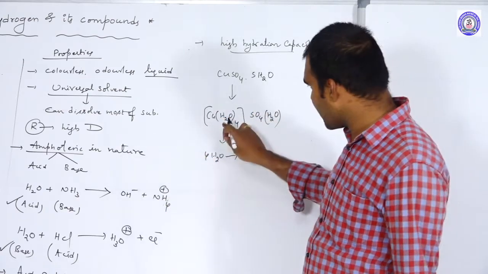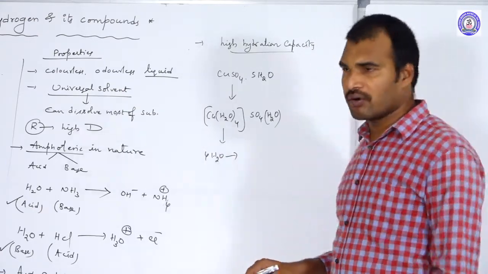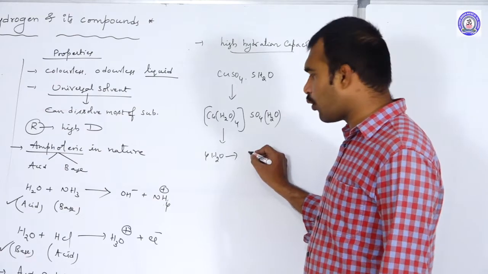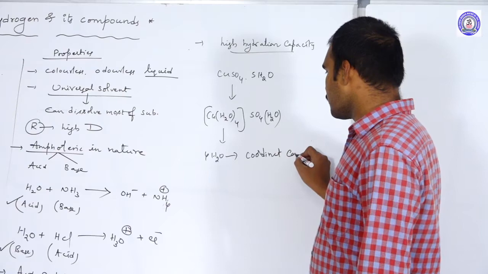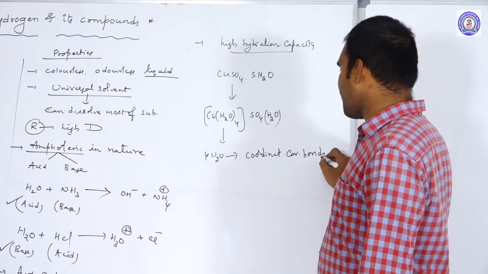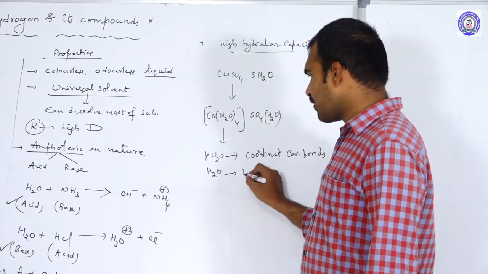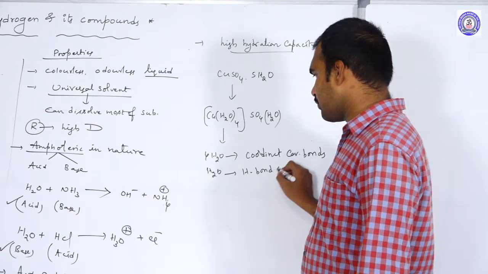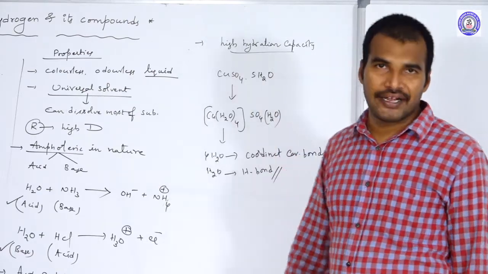Within the complex compound, H2O is acting as a ligand. The bond between the ligand and the central metal atom is a dative bond. So 4 water molecules are bonding with coordinate covalent bonds, whereas the last, 5th water molecule is bonding with a hydrogen bond.